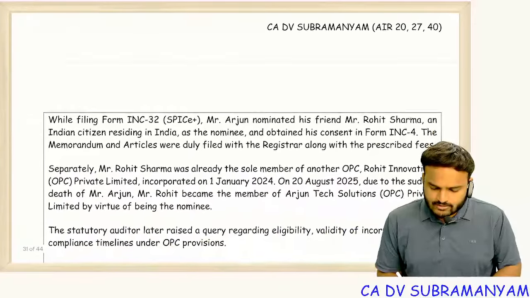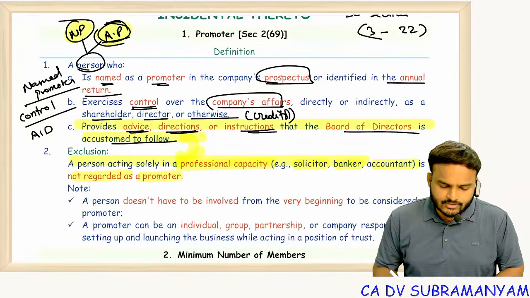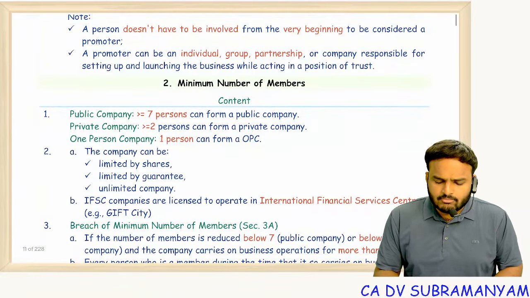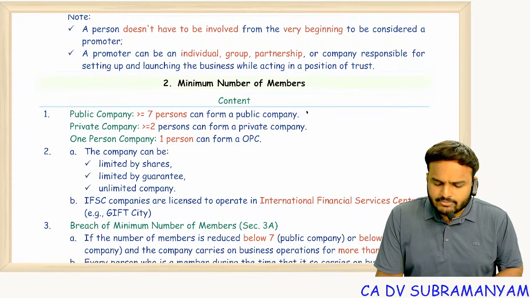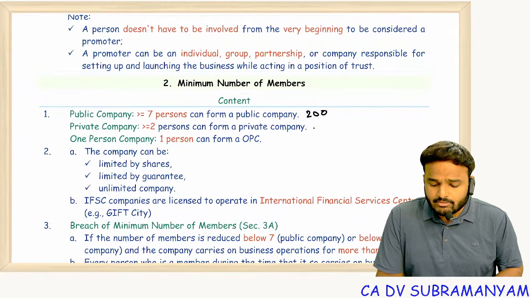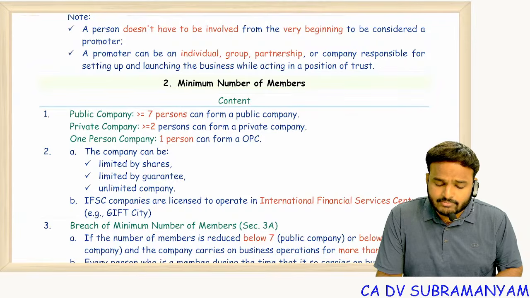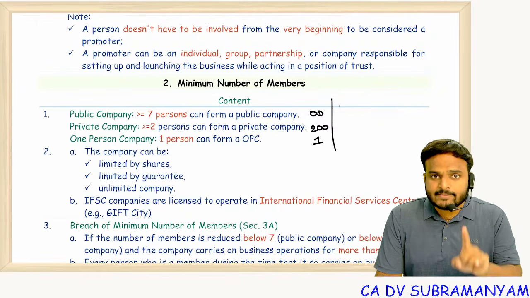Second question. This is about one-person company. Let's see the concept book. Minimum number of members, you all know. Public company minimum 7, maximum unlimited. Private company minimum 2, maximum 200. OPC minimum 1, maximum 1. This is with respect to number of members.